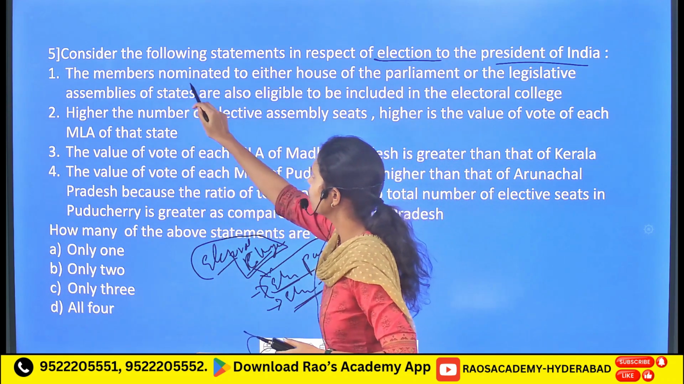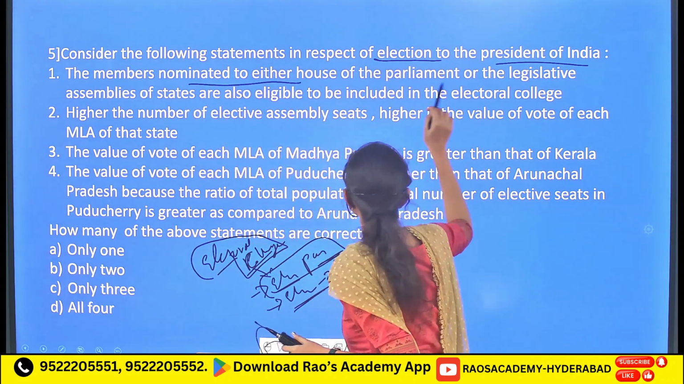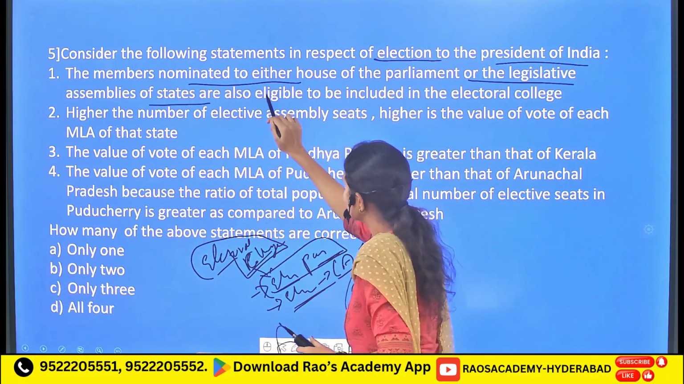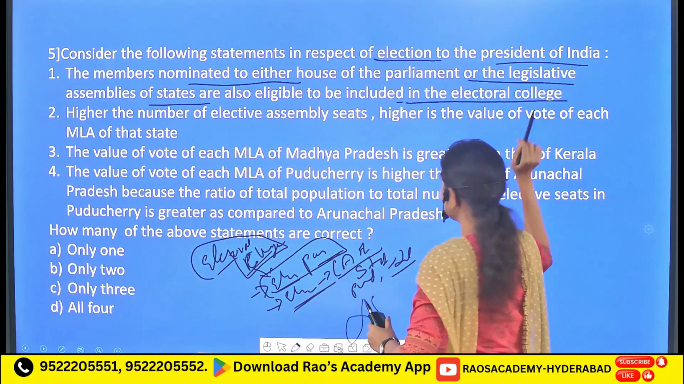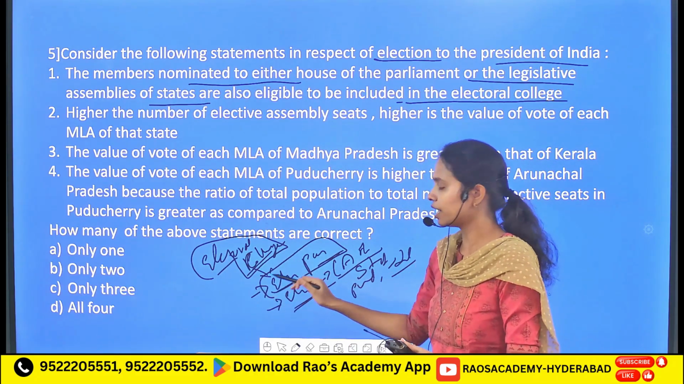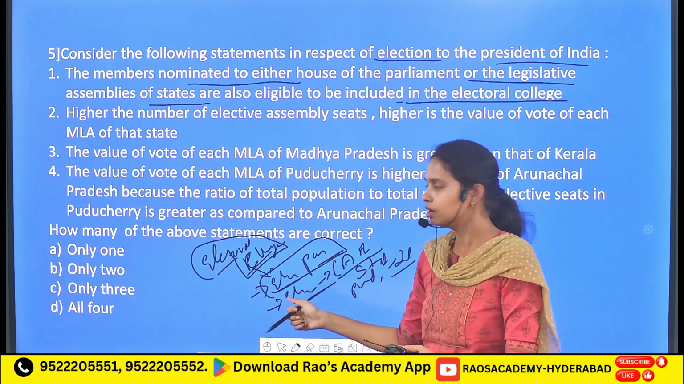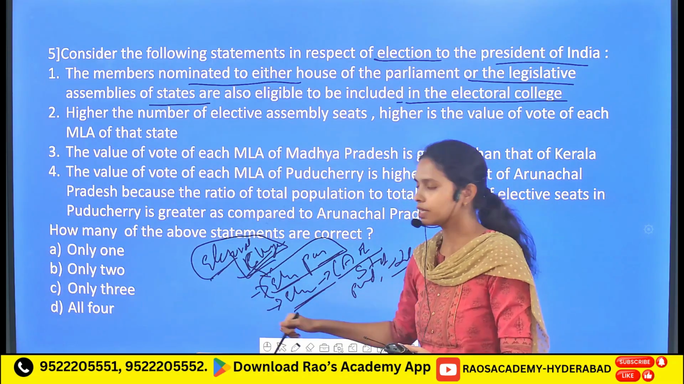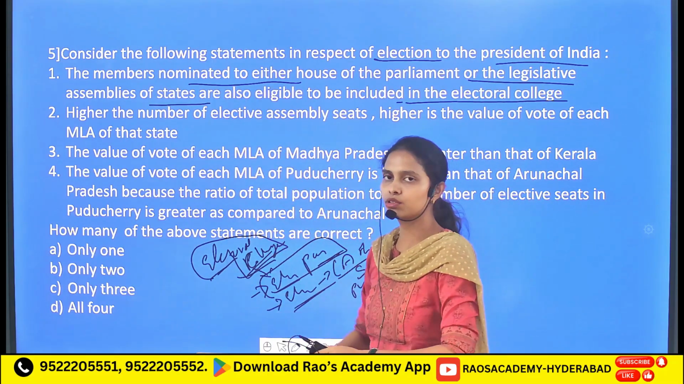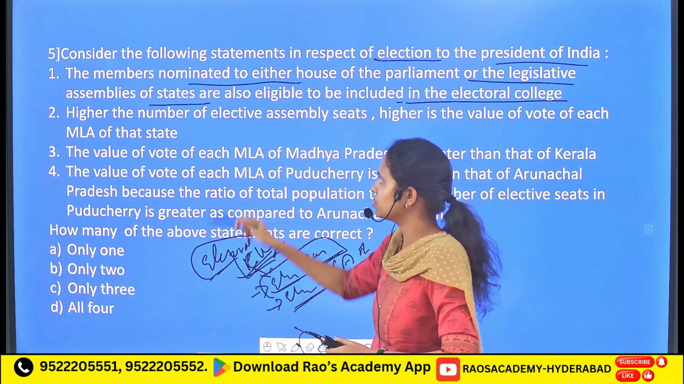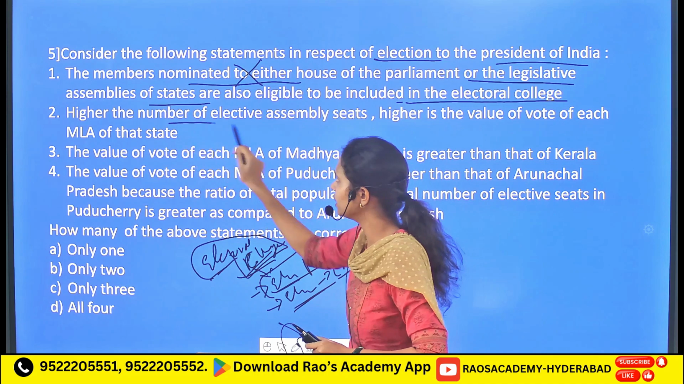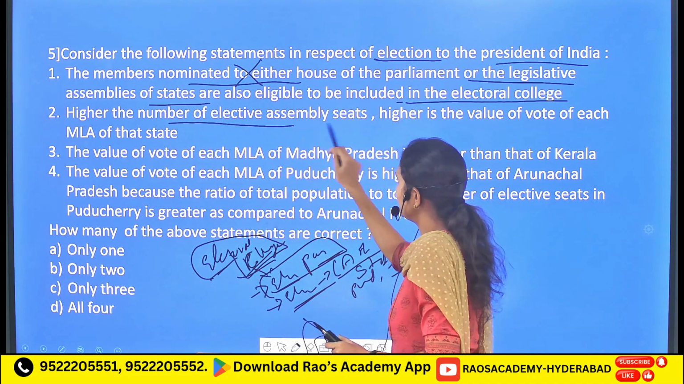Here, the members nominated to either House of the Parliament or the legislative assemblies of the states are also eligible to be included in the Electoral College. Before, I told you that no nominated members will be eligible to vote in the presidential elections. So here it has been given that nominated members also have the right to vote in the presidential elections. So the first one is an incorrect one.